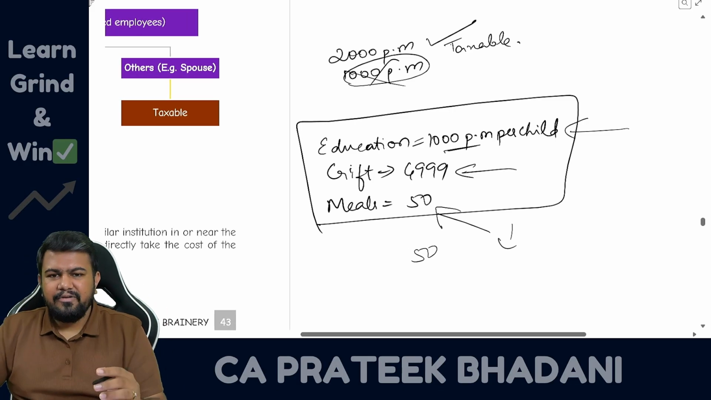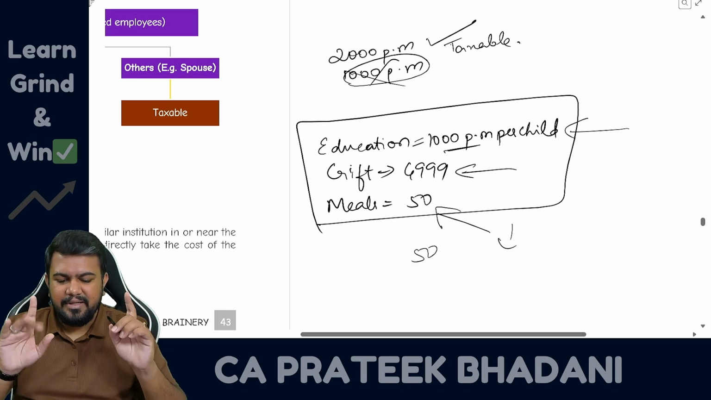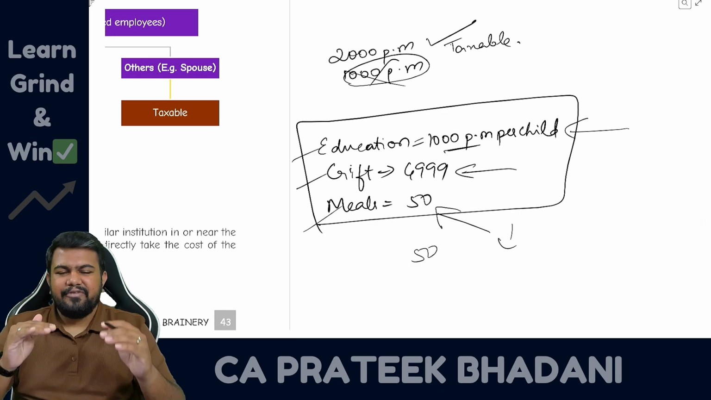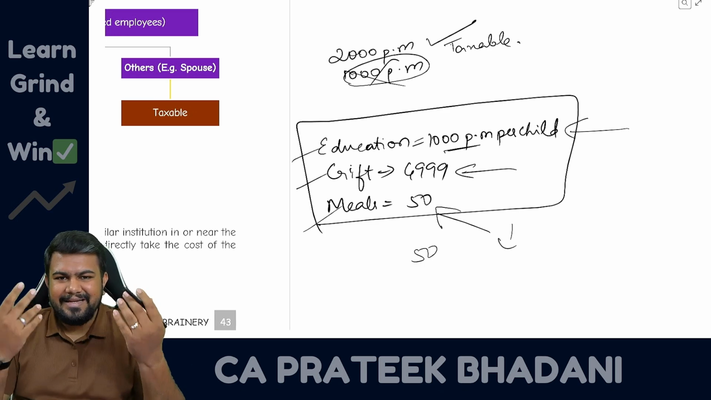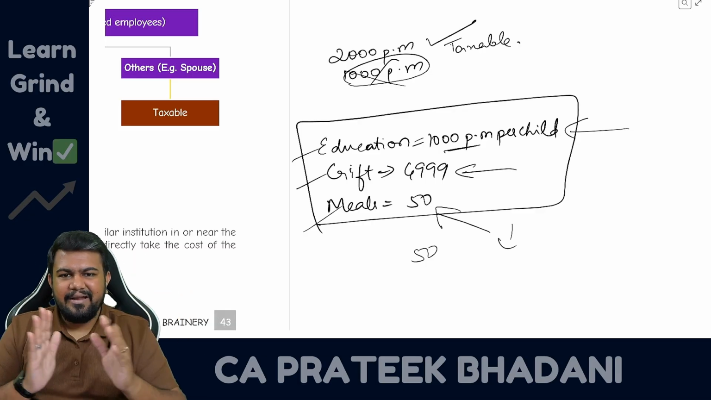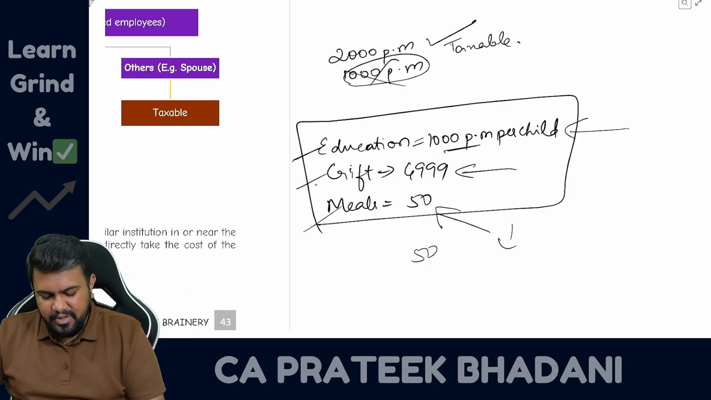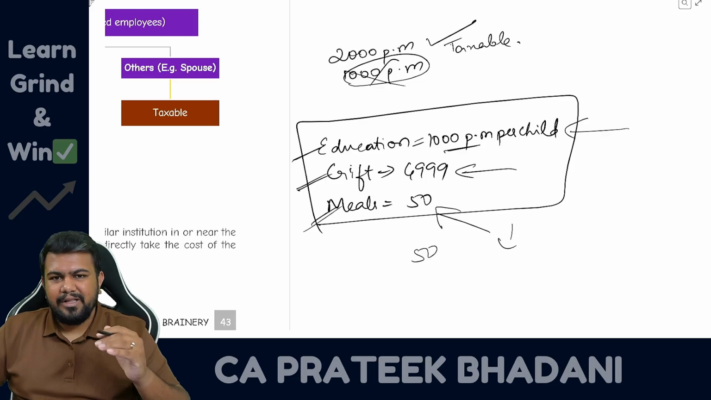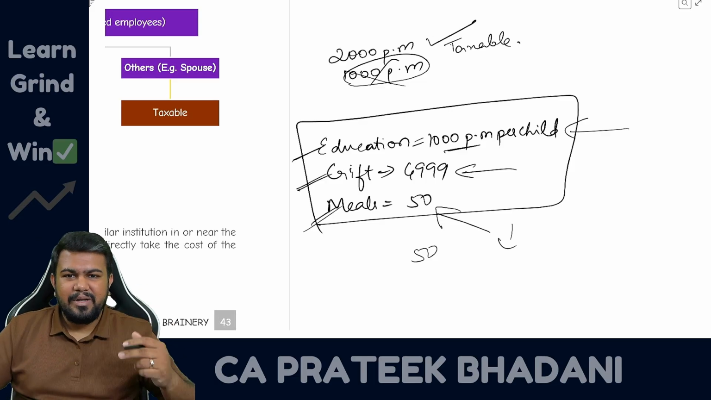Fine. However, I teach my students only one method, that is, in all the three cases, if it is up to 1000 rupees per month, then it is exempt. If it is exceeding, then tax the entire value. Entire value has to be taxed. In case of education also, gift also, meals also. So all the three cases you remember, I am not going to repeat once again.